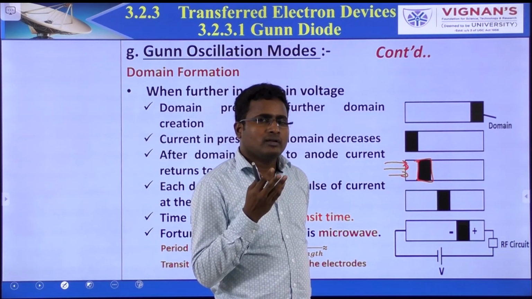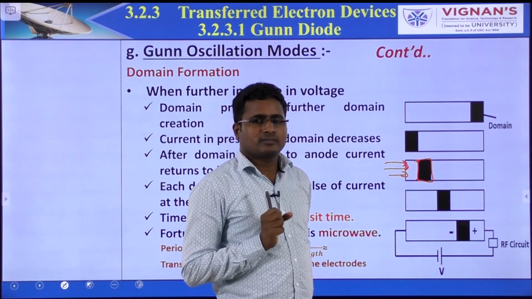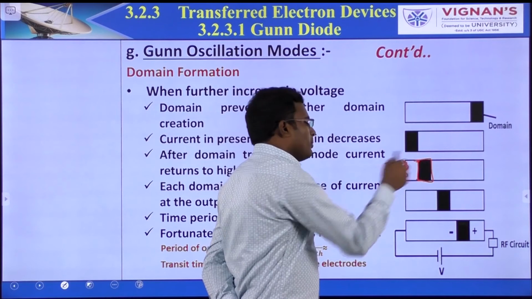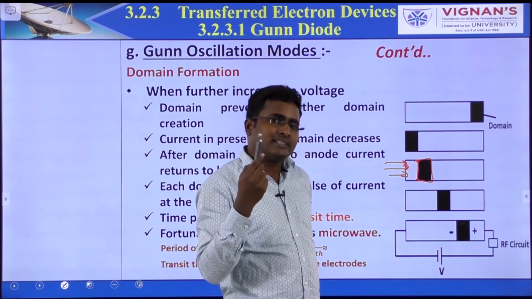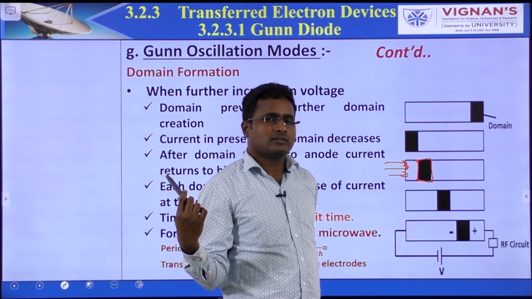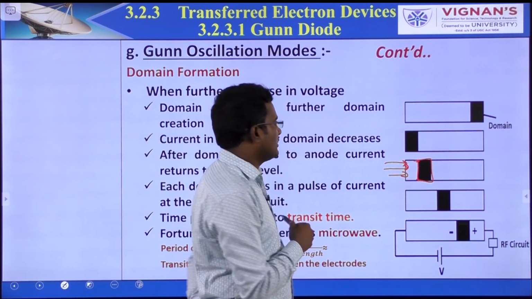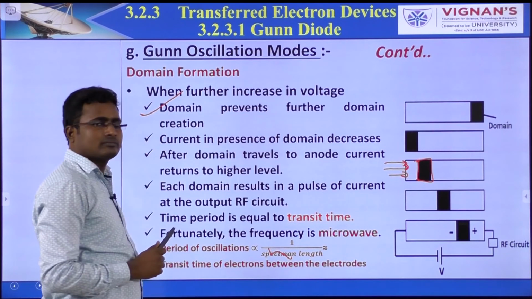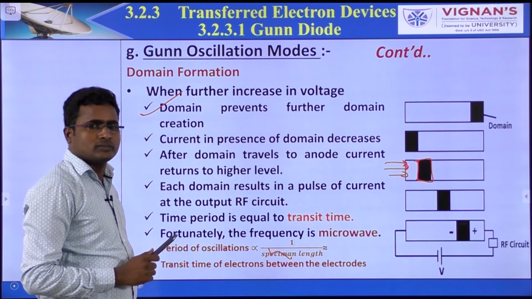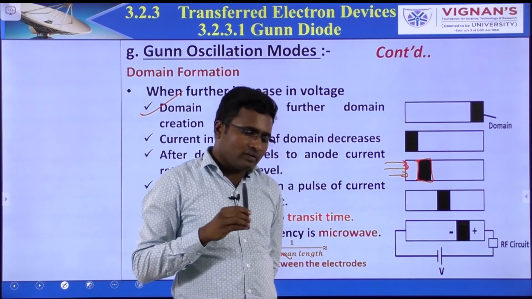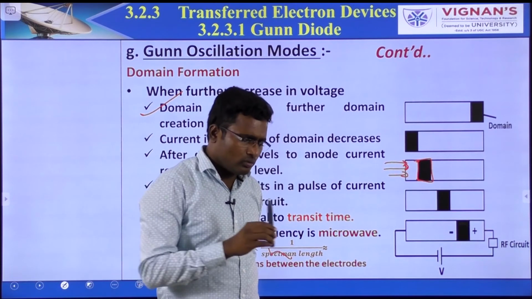What is a domain? A group of electrons, a bunch of electrons. But the domain is already formed. It has the highest electric field, and it opposes the further new electrons. That means there is no domain formation. So a domain prevents further domains. That's it. Now, once a domain is formed, electrons are moving very slowly.